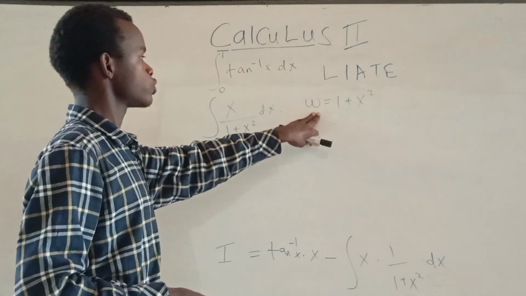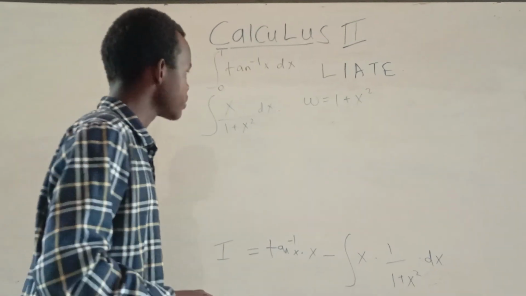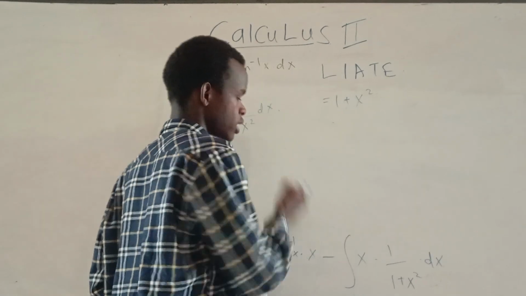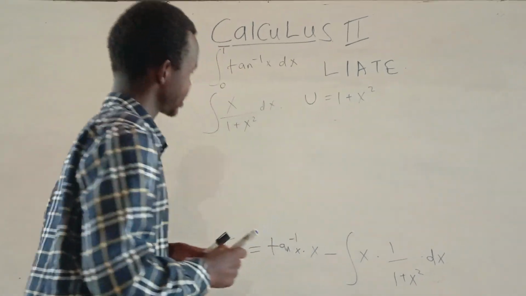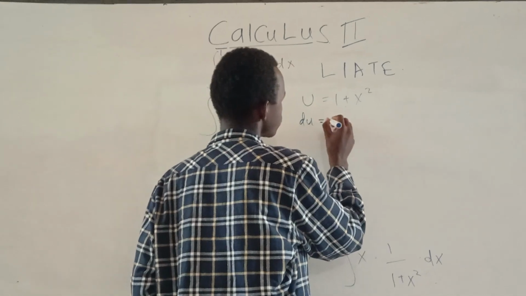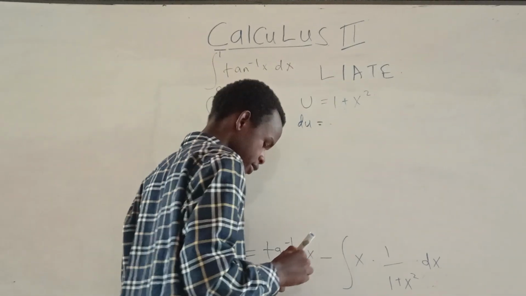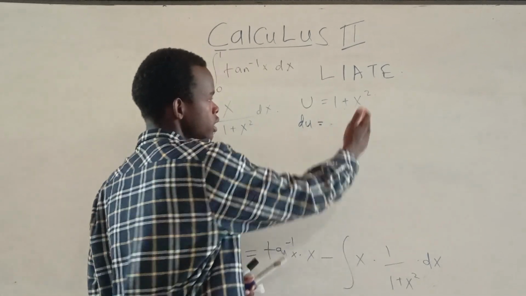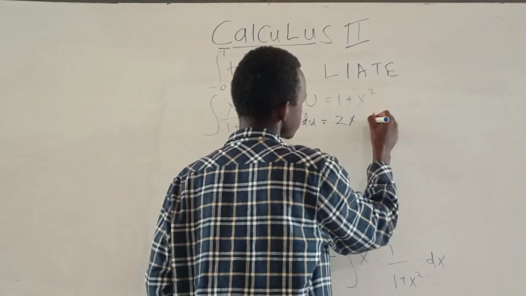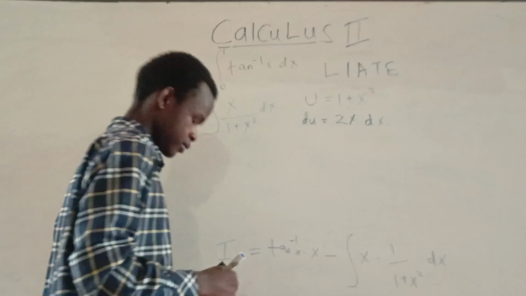I've decided, let me just use u for easiness. So let me just choose my expression to be u. So it's easy. So we'll find our du equals to differentiating our constant is 0. Differentiating this is just 2x with respect to x, so it will be dx.